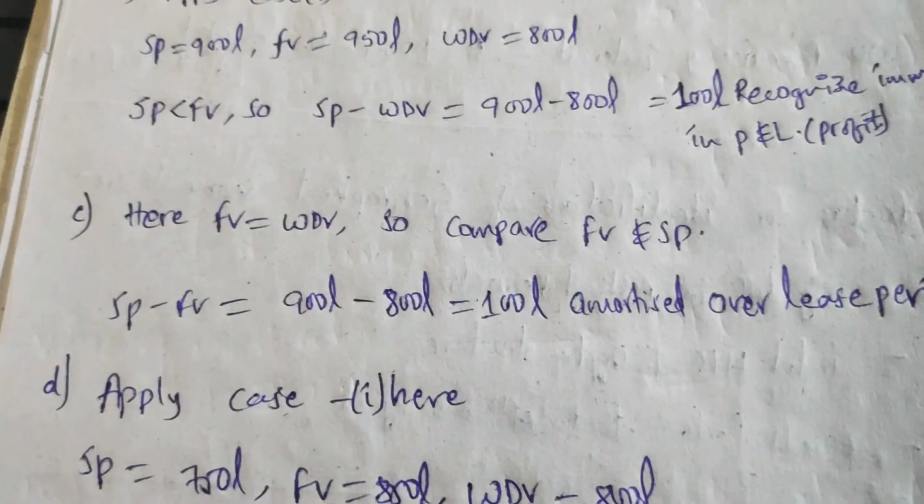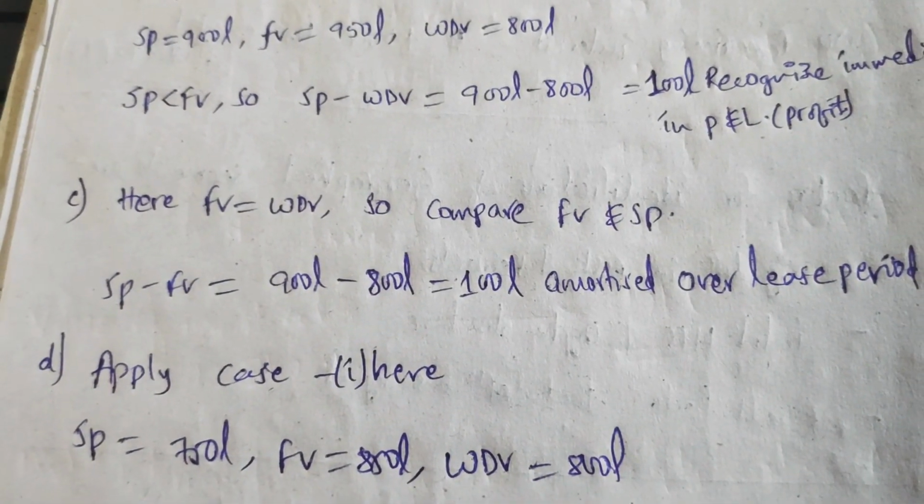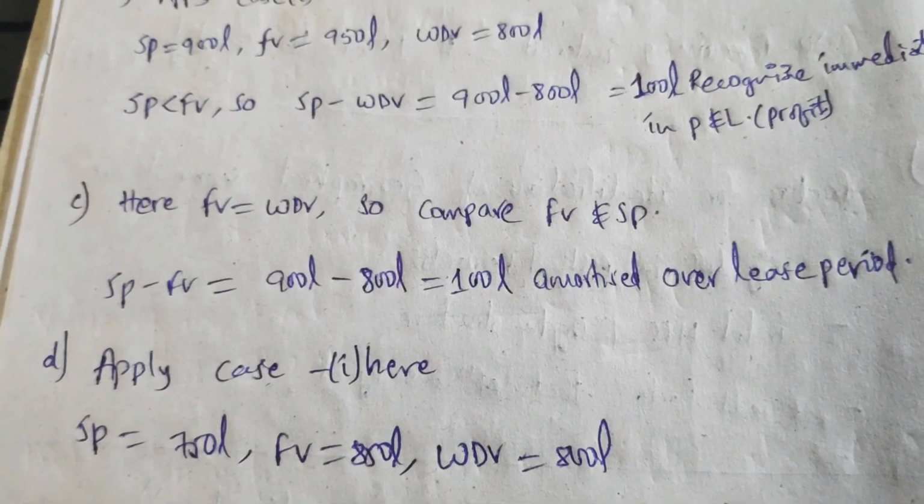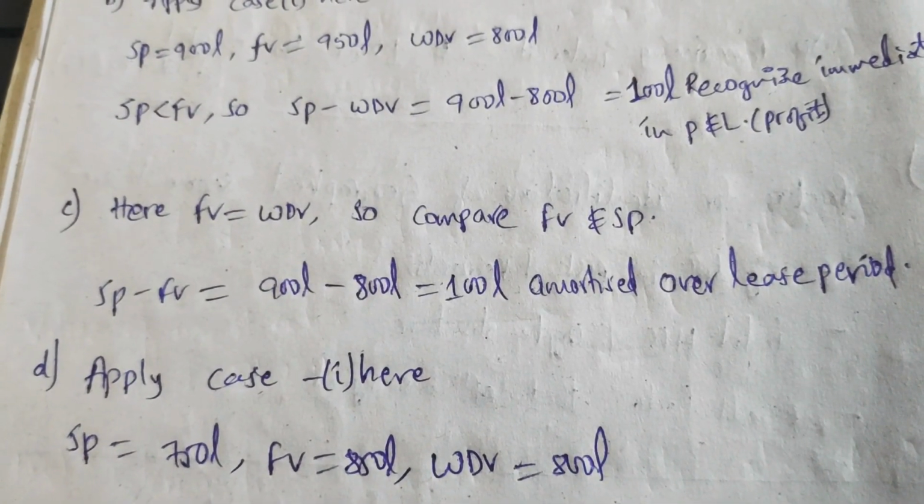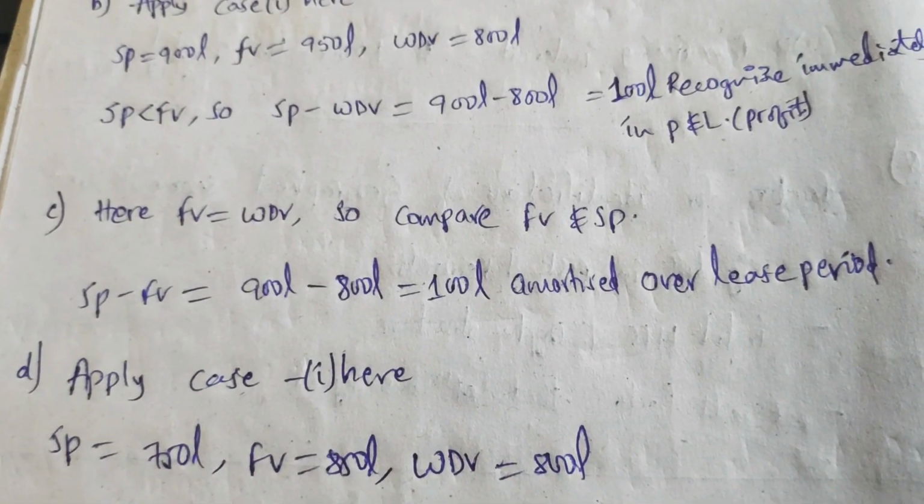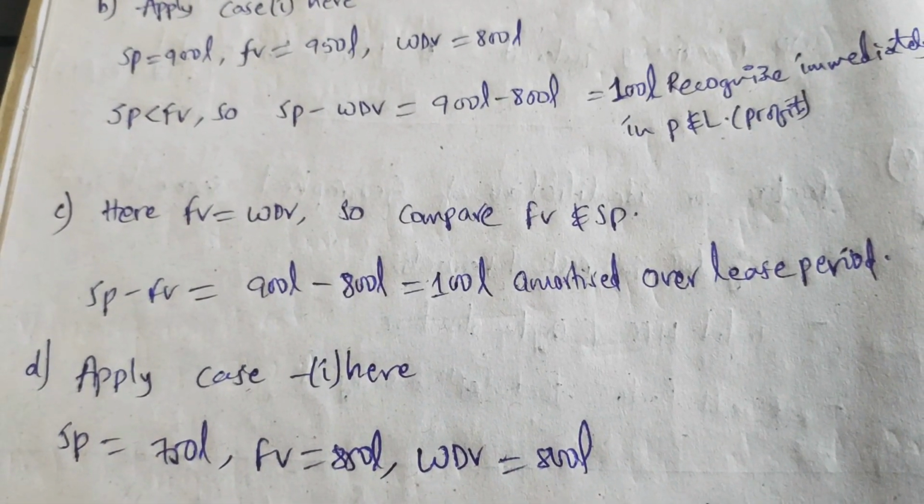C. Here the fair value is equal to return on value. So compare the fair value and selling price. Here the selling price minus the fair value equals 100 lakhs. The sale was made during this lease period. So it should be amortized. The profit which was gained should be amortized over the lease period actually.